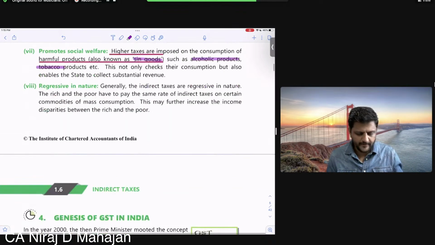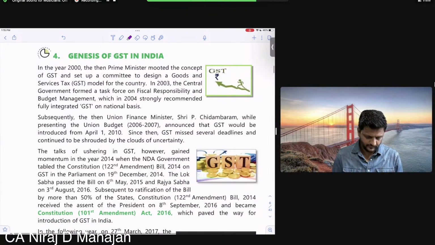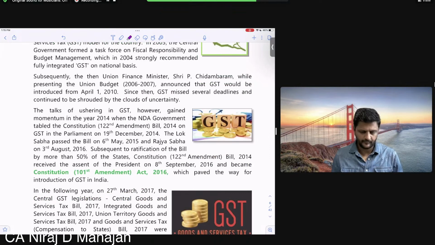Regressive I have already covered, because it doesn't differentiate between rich and poor. Yes? The entire story is there, but we will discuss that. Okay, check.